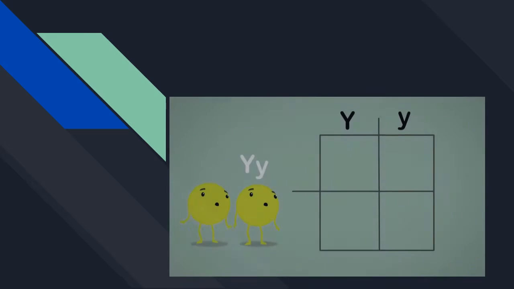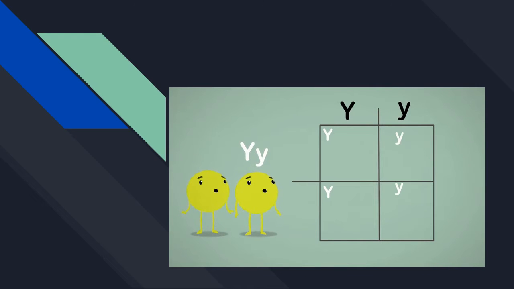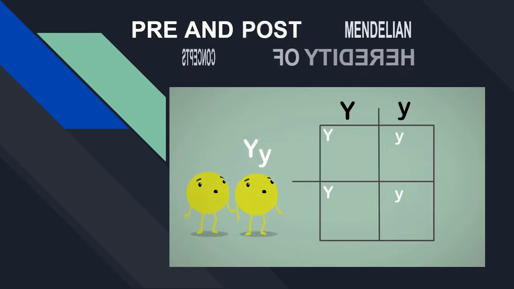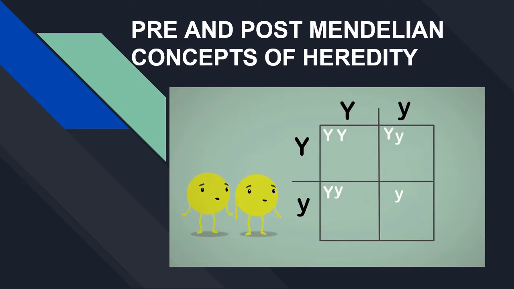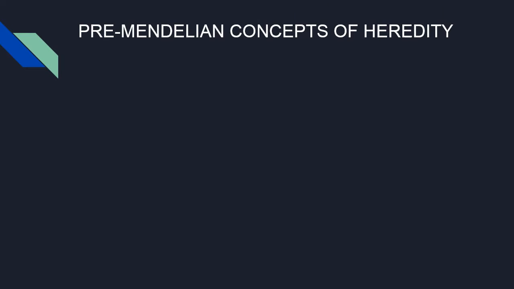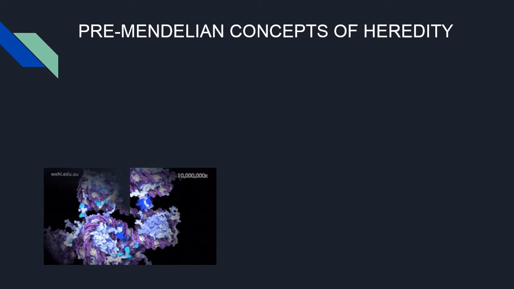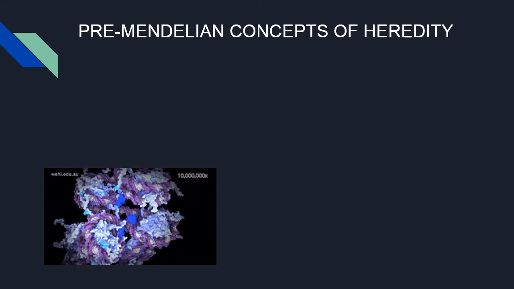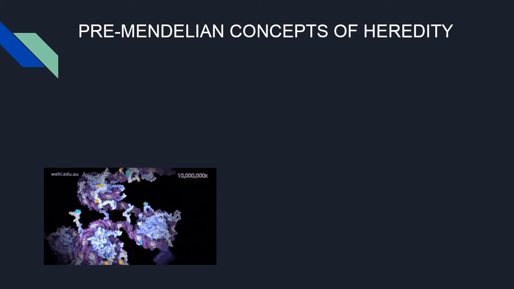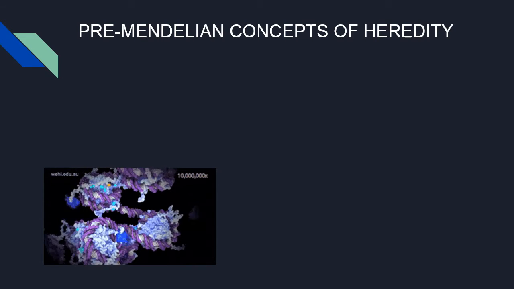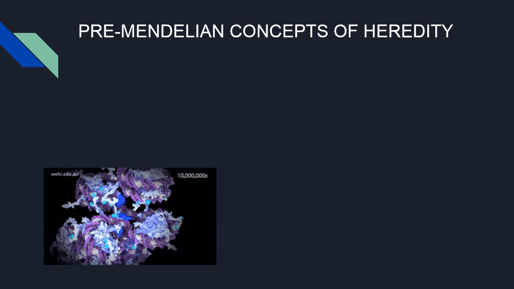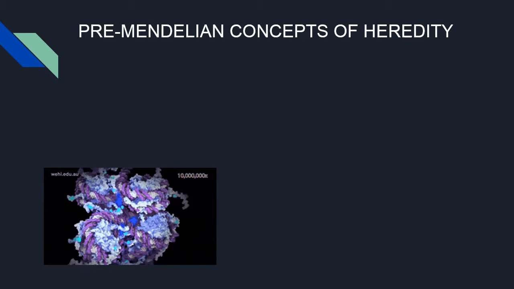Hello learners. Today we will discuss the pre-Mendelian and post-Mendelian concepts of heredity. In the pre-Mendelian concept of heredity, there were various views prevailing about the process of heredity before the rediscovery of Mendel's law of inheritance in 1900. Some of these concepts are given below.